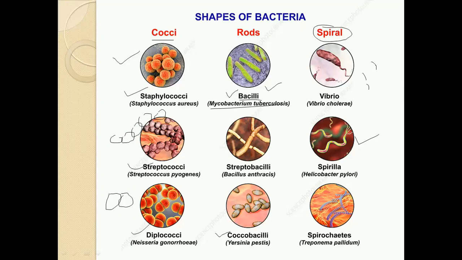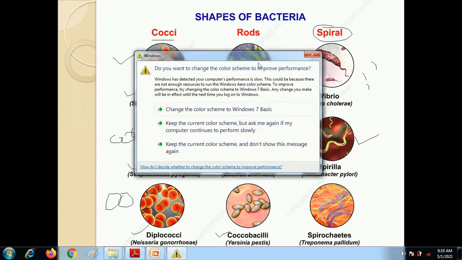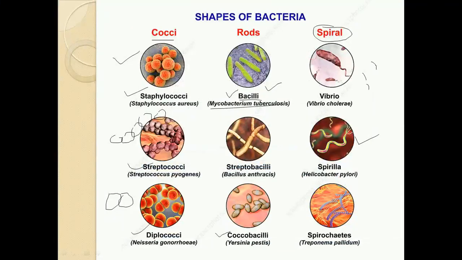And sometimes the bacteria have more turns along one axis. It looks like the structure of a DNA. These bacteria are called spirochetes. So these are the different shapes of bacteria, but with respect to our syllabus you have to remember at least four shapes, that is coccus, bacillus, vibrio and spirillum.